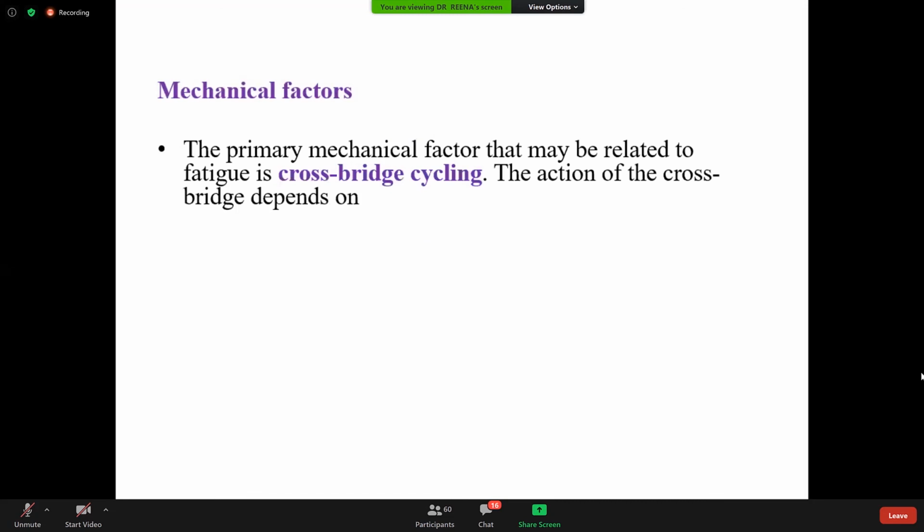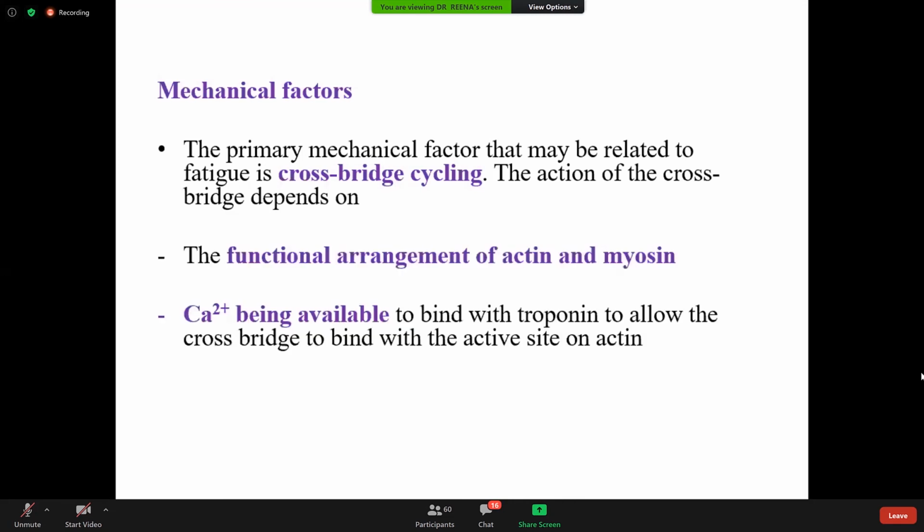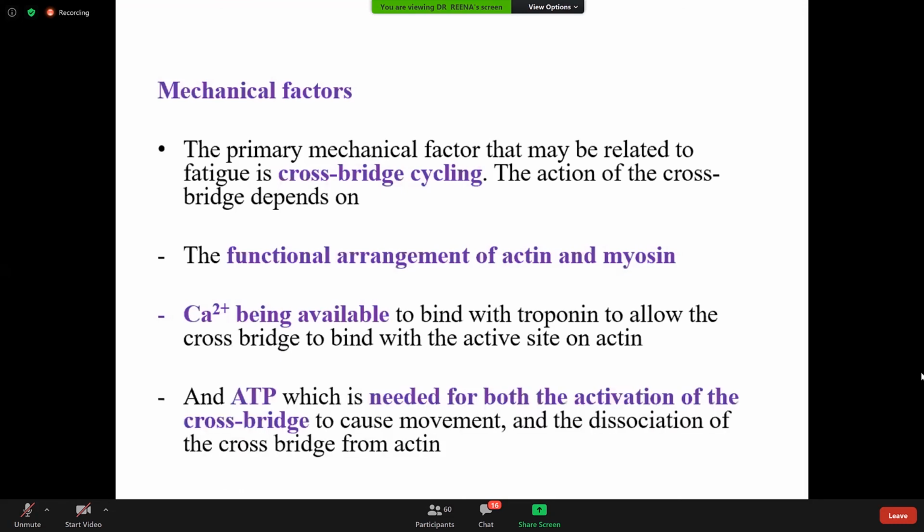Non-mechanical factor: the primary mechanical factor that may be related to fatigue is cross-bridge cycling. Cross-bridge cycling depends upon the functional arrangement of actin and myosin, available calcium which allows cross-bridge formation, and ATP, which is needed both for activation of the cross-bridge to cause movement and for dissociation, the detachment of myosin from the actin molecule.